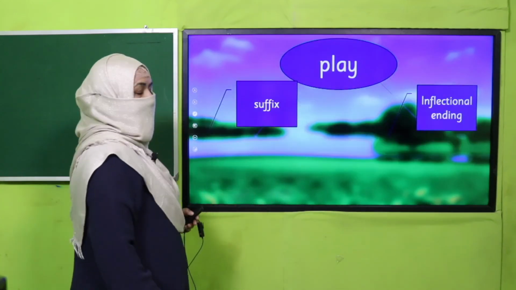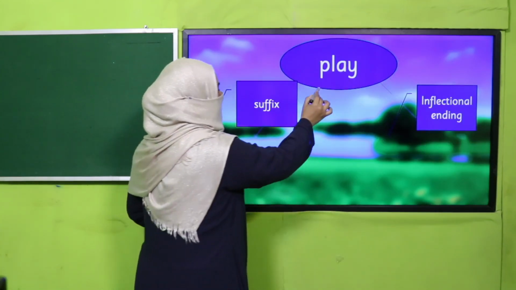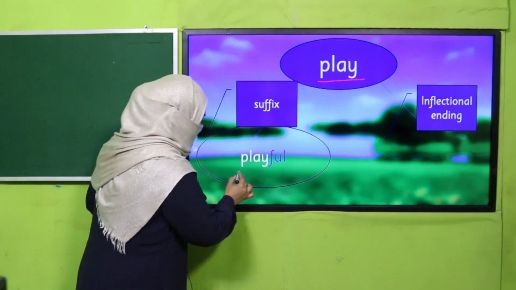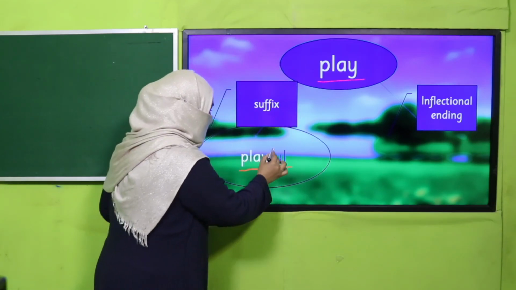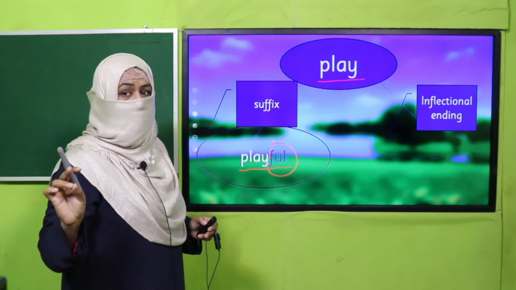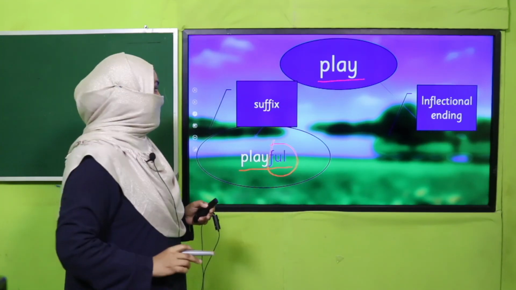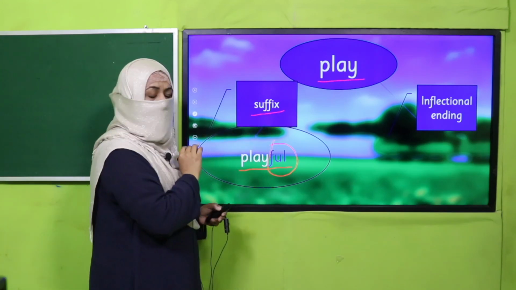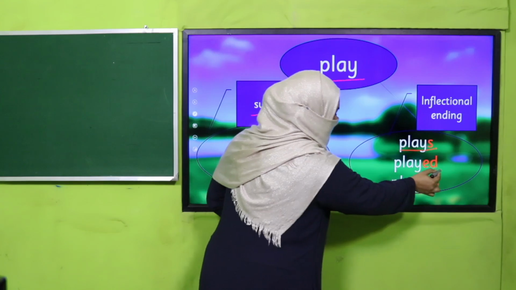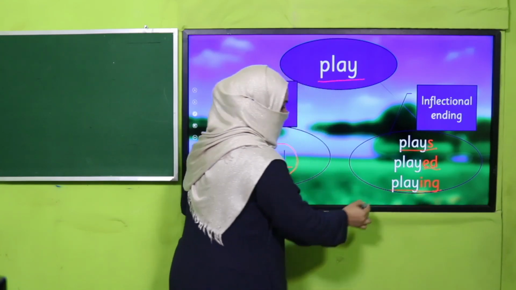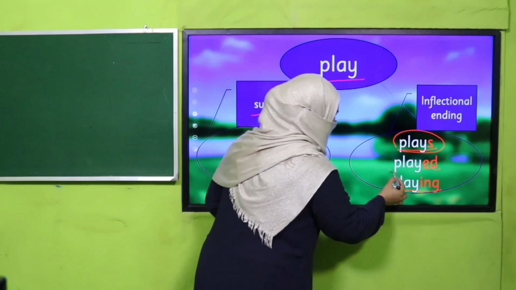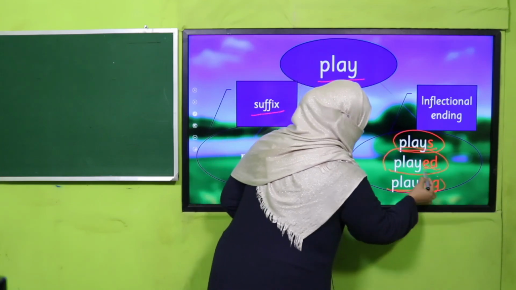For example, play. Now this is the base word, root word. I can write playful. Now by adding this, neither the number nor the tense of the word changed. That's why it is a suffix. Okay, but if I add s, plays, ed, played, ing, playing, now you know this is simple present tense, this is simple past tense, and this is continuous tense.